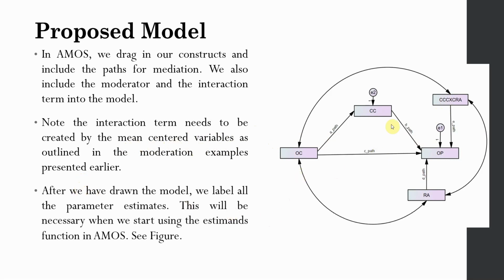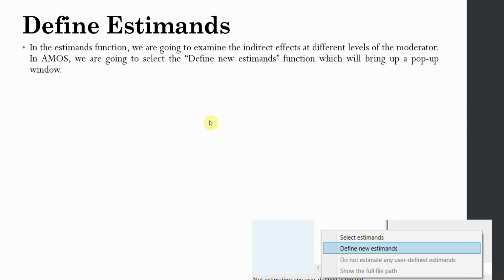Now after we have done this model, we will use estimates to identify whether there is moderated mediation or not. So how do we define estimates? And why do we need estimates? Because we need to calculate whether the moderator is moderating the indirect effect, that is, whether or not moderated mediation is present. But before we use estimates, let's do the first step.